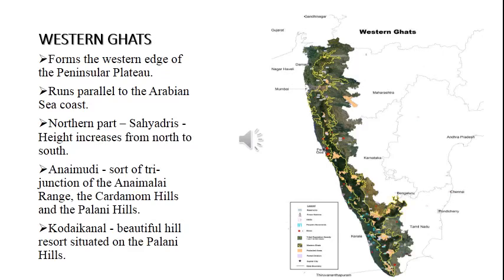So Animudi is a sort of tri-junction. It is a place where three hill ranges meet. Tri means three. One is the Animali range, another one is the Cardamom Hills, which in Tamil is called Yelakkai Malai, and the Palani Hills. In the Palani Hills, the famous Kodaikanal, a beautiful hill resort, is located.